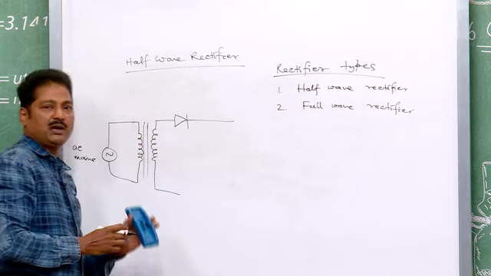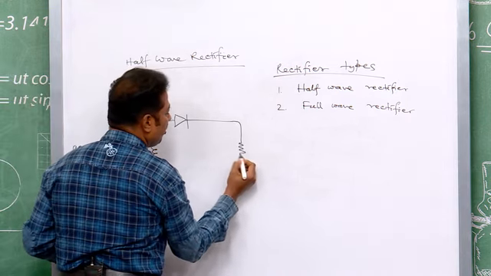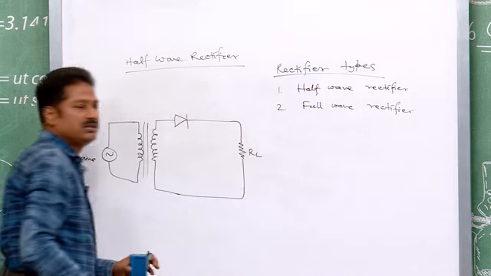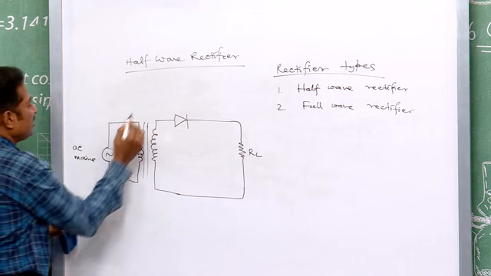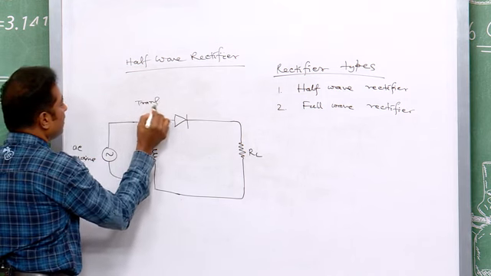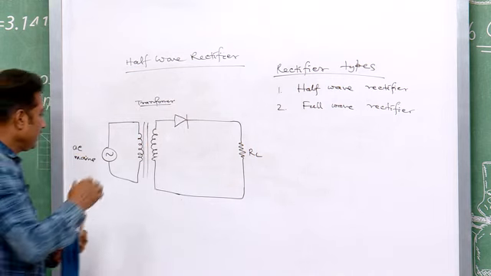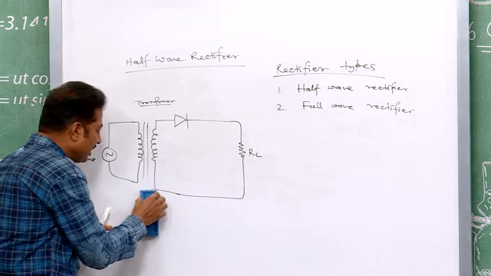For the half wave rectifier, one diode is sufficient. Then you take your output in the load circuit, the load resistor. So, what happens here actually? This is your transformer. What does it do? It actually steps up or steps down this signal.